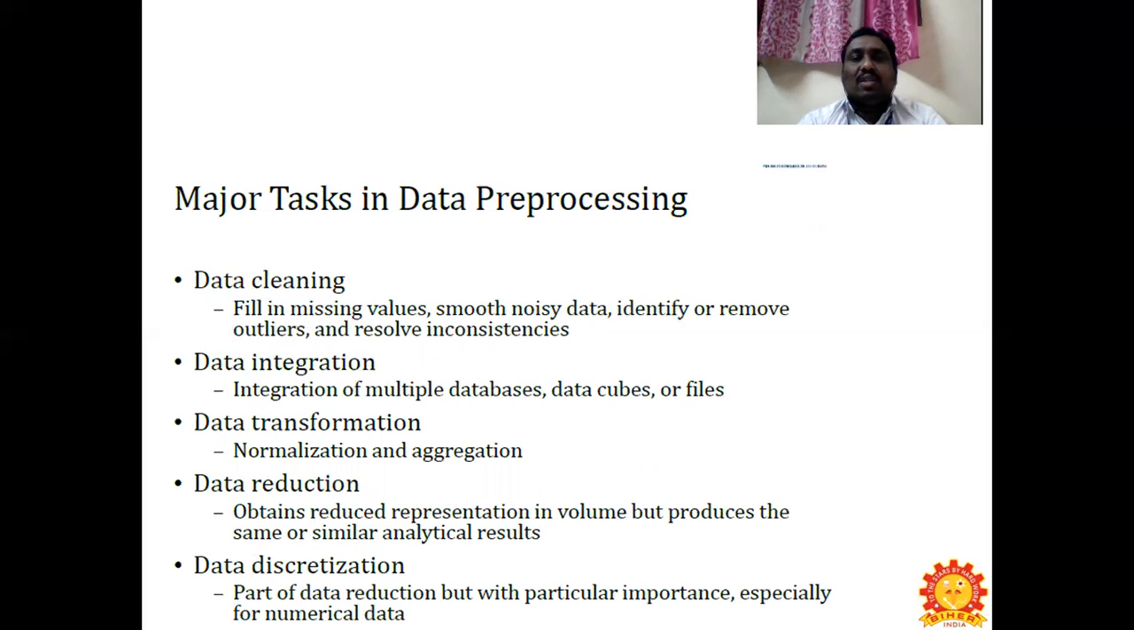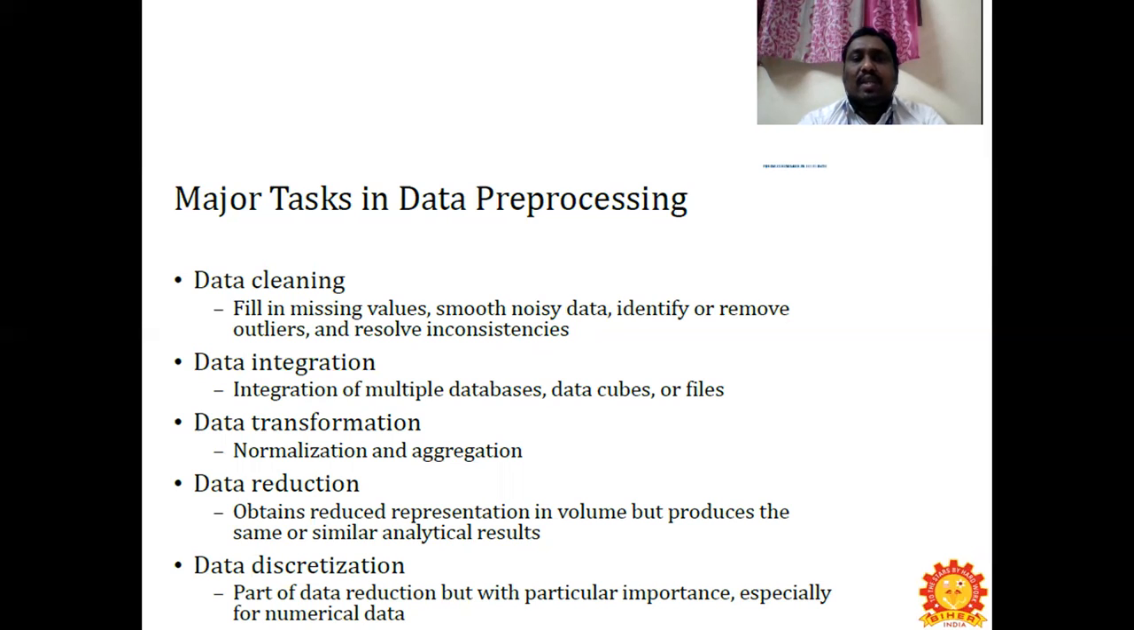The major tasks in data pre-processing are data cleaning, data integration, data transformation, data reduction, and the fifth one, data discretization. In this topic, we are going to see data cleaning and data integration. In data cleaning, we are going to fill in missing values, smooth noisy data, identify or remove outliers, and resolve inconsistencies. These are the steps we are going to see in data cleaning.